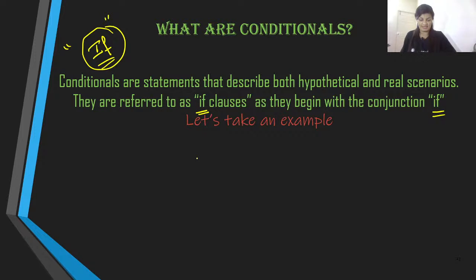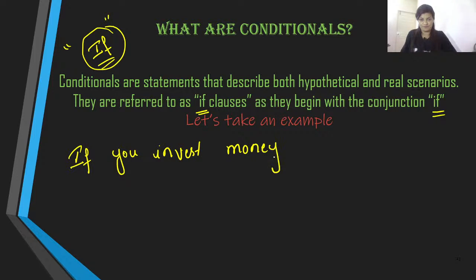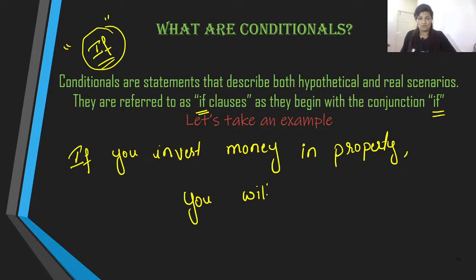Let us take an example. Supposing I write, if you invest money, focus on the structure of the statement as well. If you invest money in property, comma, and now comes the other clause, that is, you will get handsome returns.